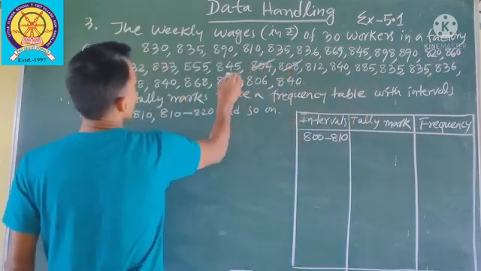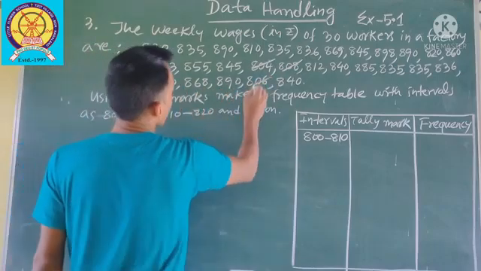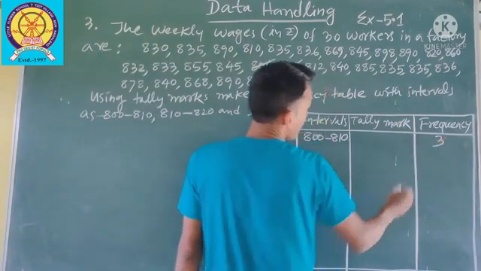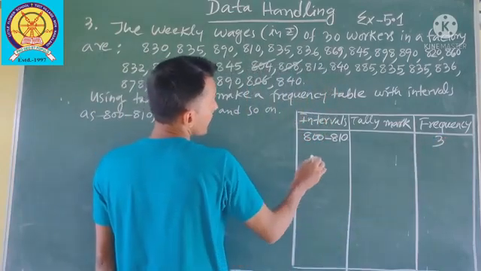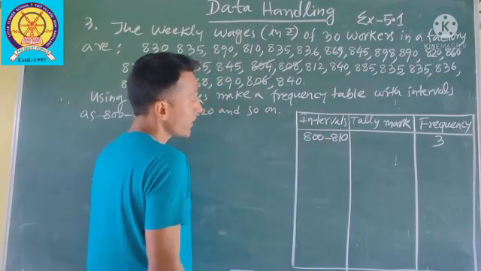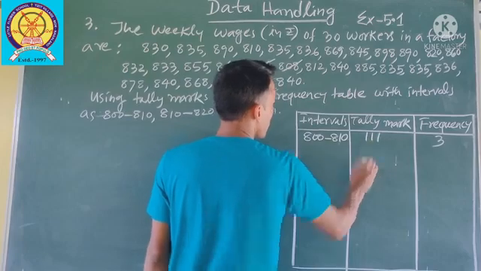One, two, three. Only three workers getting wages between 800 to 810 rupees. So tally 1, 2, 3.